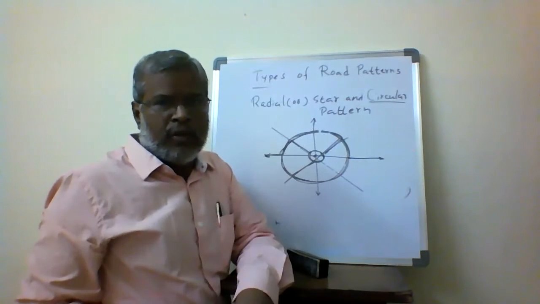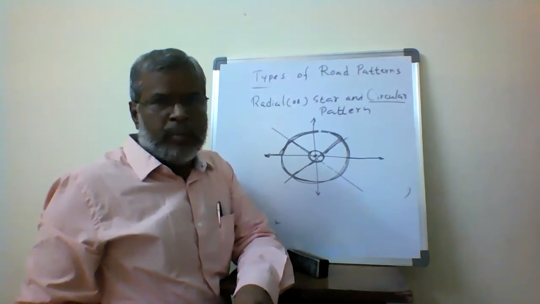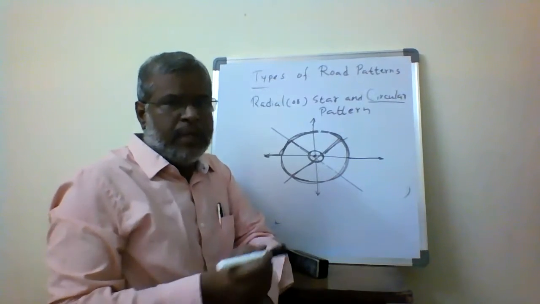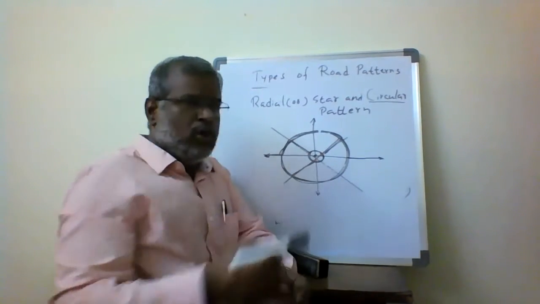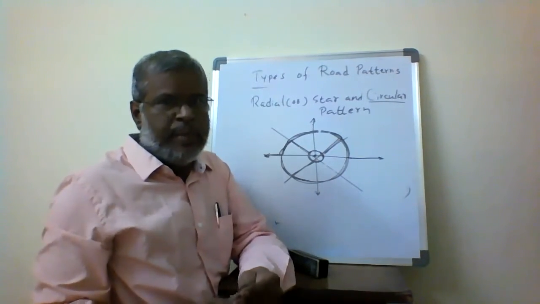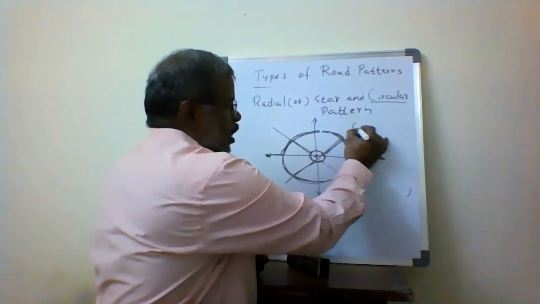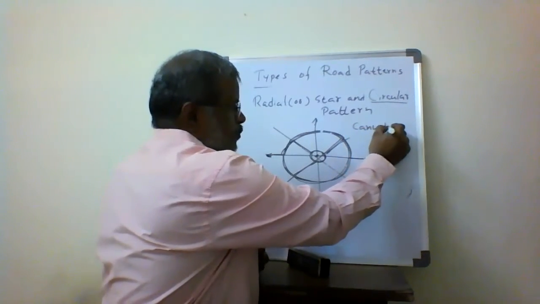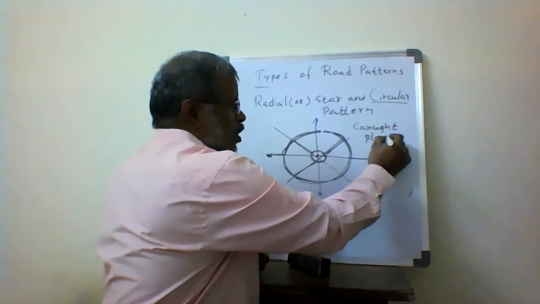Earlier the development was in the rectangular block pattern, but here the development is also in a circular pattern. The best example is Connaught Place, New Delhi.